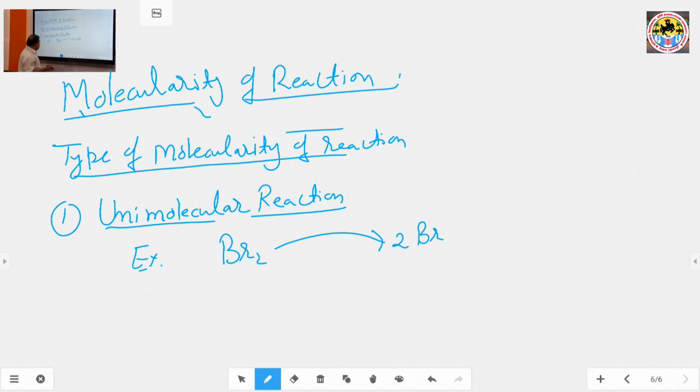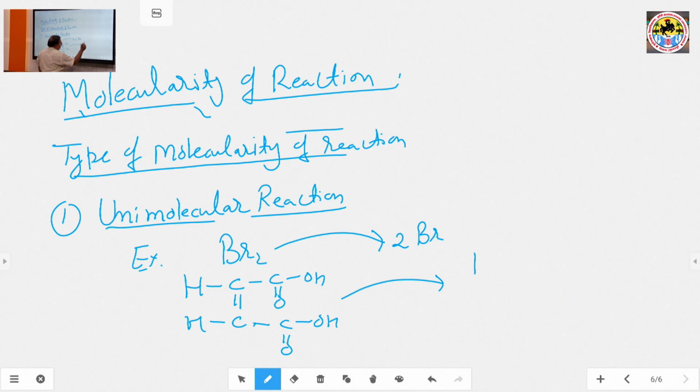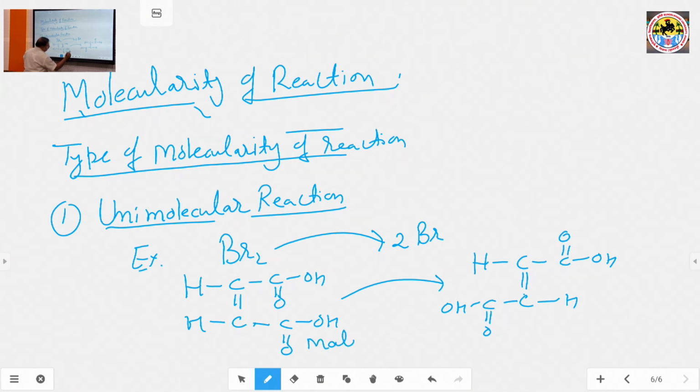And another example of this type of reaction, malic acid. This is malic acid, and malic acid converts into fumaric acid, and this is fumaric acid.